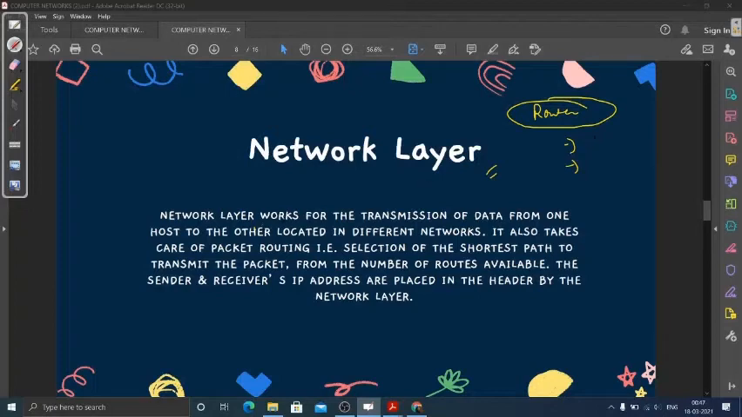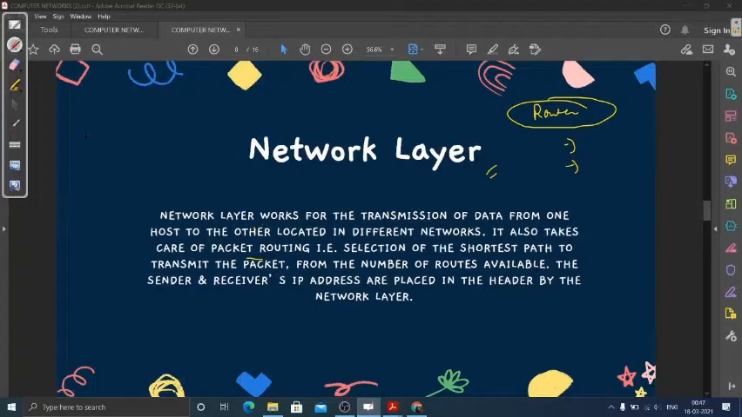The network layer also works for the transmission of data from one host to another located in different networks. It also takes care of packet routing. Whatever frames we have received from the data link layer are now known as packets in the network layer, and it focuses on packet routing. I hope you now understand what routing is: the selection of the shortest path to transmit the packet from the number of routes available. The sender's and receiver's IP addresses are placed in the header by the network layer.